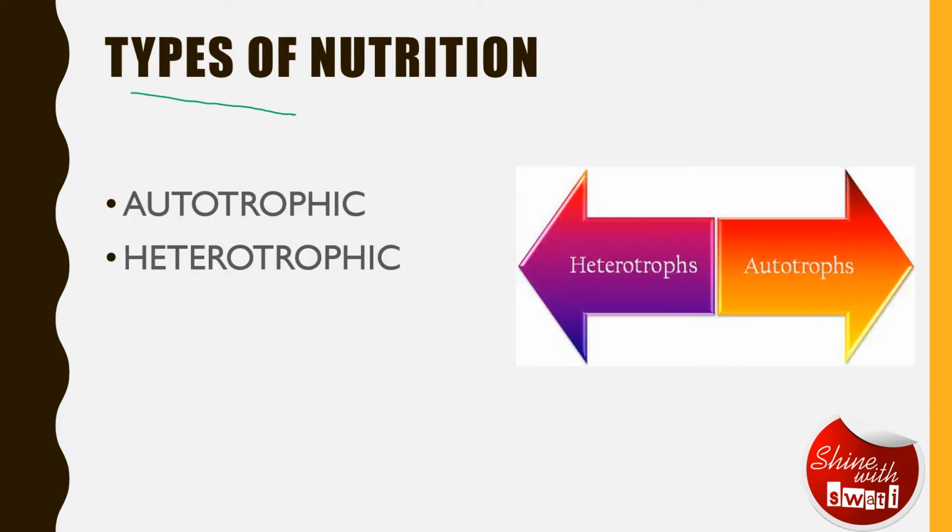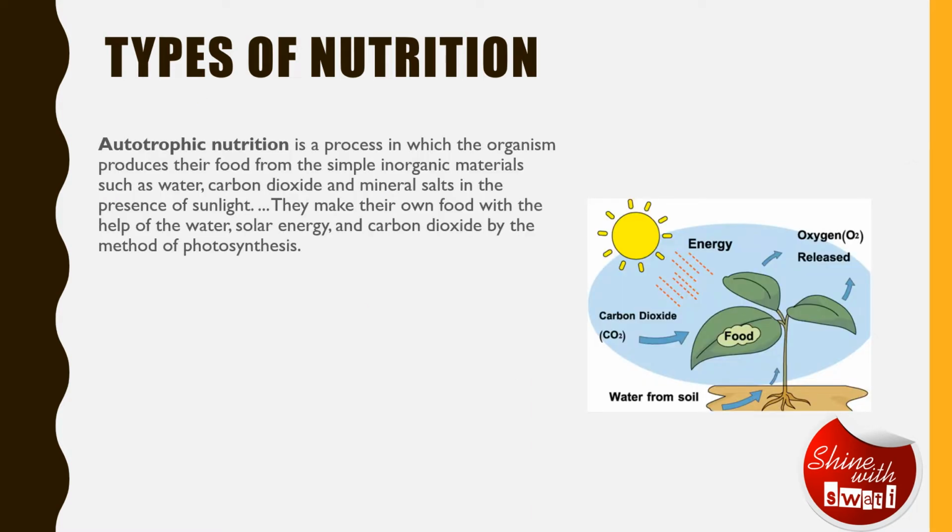Now let's talk about the types of nutrition. We are going to cover autotrophic and heterotrophic, and we all are familiar with these two terms. Let's talk about autotrophic mode of nutrition. What does the term auto mean? Auto means self. So autotrophic nutrition is a process in which the organism produces their food on their own with the help of very simple inorganic materials like water, carbon dioxide, mineral salts, and most important, sunlight.